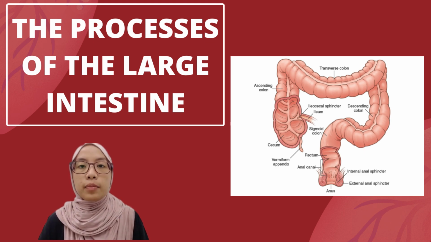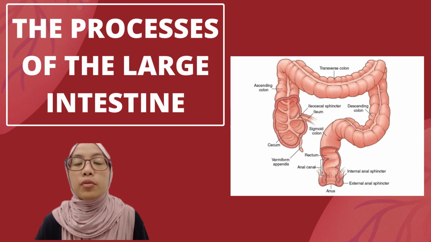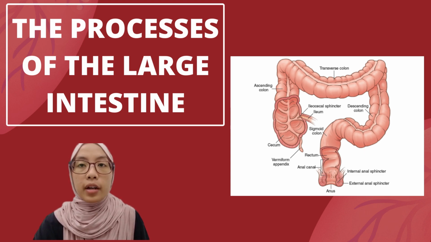The large intestine performs several vital processes. Peristalsis moves food along its length, while water absorption transforms liquid chyme into solid stool. Additionally, gut flora in the colon ferments undigested carbohydrates, producing gases and certain vitamins. In summary, the cecum, colon, rectum, and anus are essential for water absorption, stool formation, and waste elimination. Together, these structures ensure the digestive system runs efficiently.